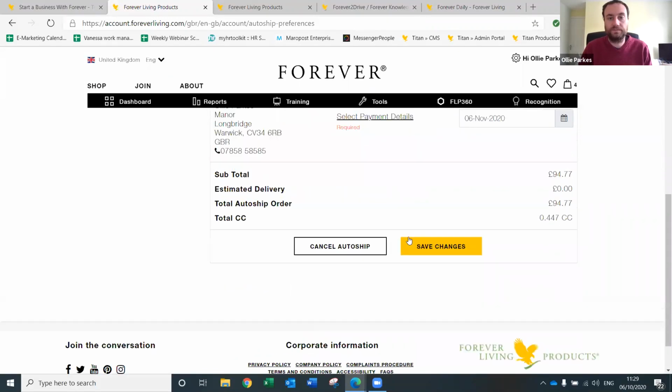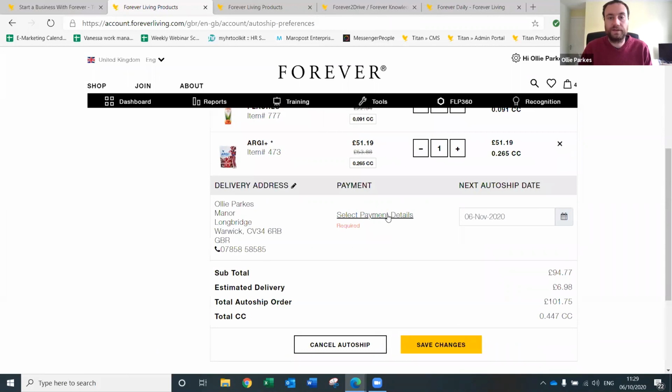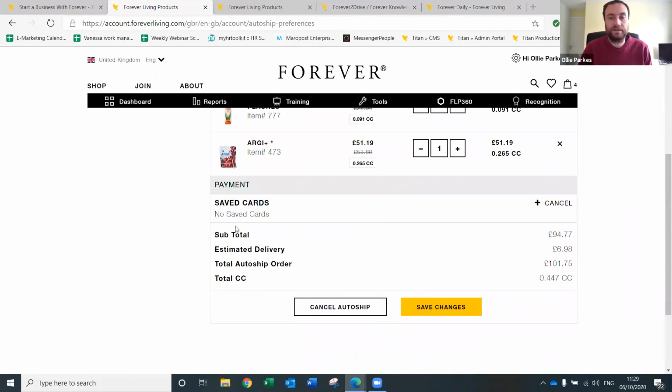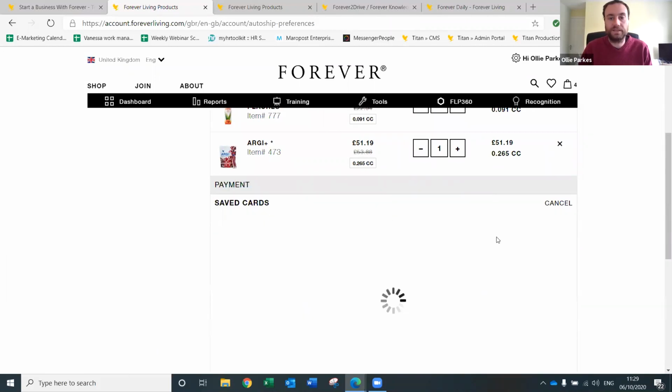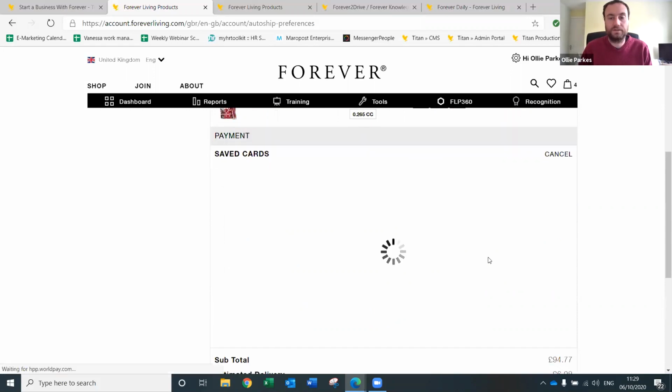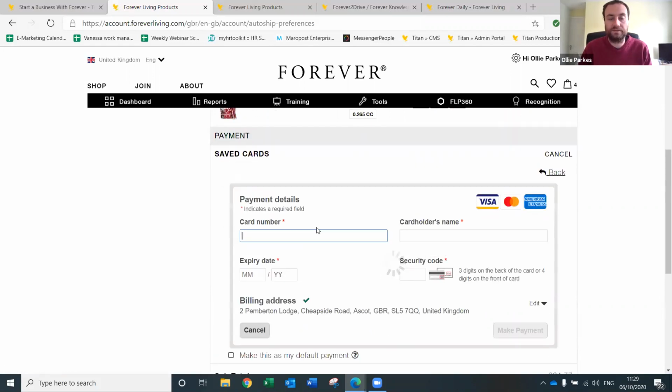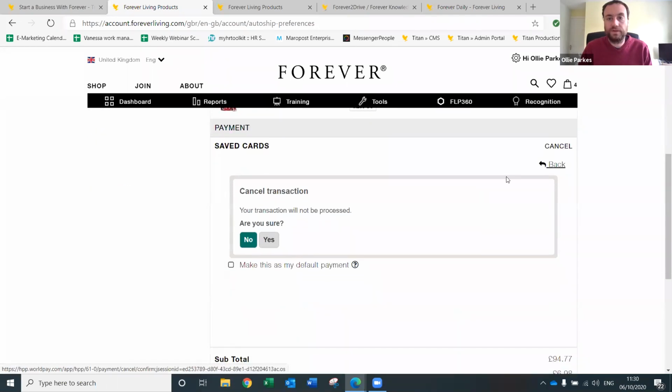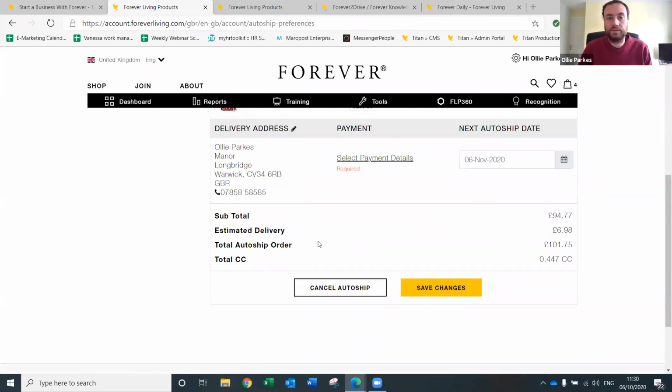Press continue. And then you'd have select payment details in here. You'd either have a saved card or you'll press plus here to add in your card details. I don't have a dummy account, so I can't do that, but if you type in your card number and then press make payment there, then it will save onto that bit. Once you've done that, you would then check the subtotal here, the delivery cost and the total order here and how many CCs.